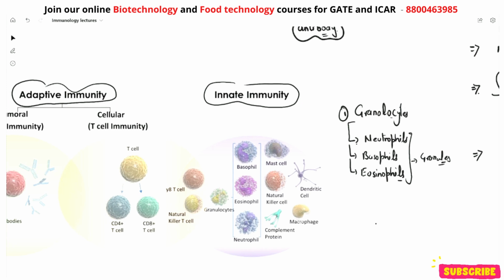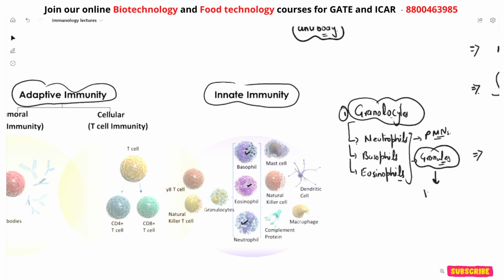Right? And they are also called PMNs, which means polymorphonuclear leukocytes, which means their nucleus will be polymorphic, as you can see here. And this grain-like structure, these are your granules. So on the basis of the presence of granules, they are categorized into the category which is called granulocytes, right? And these granules which are released from these cells actually help to kill the microbes.